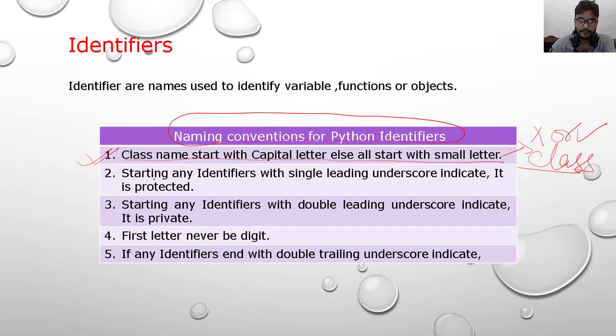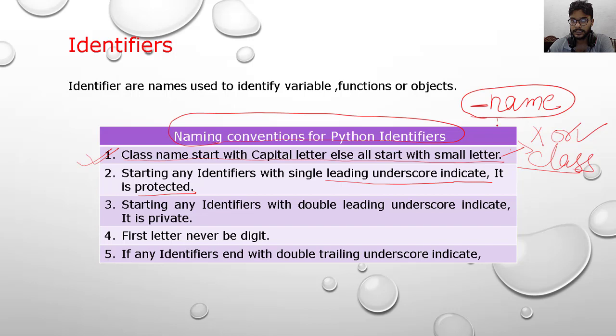Now here see, starting any identifier with a single leading underscore indicates it is protected. This means that if you write an underscore and then a name, then Python understands that it is protected.